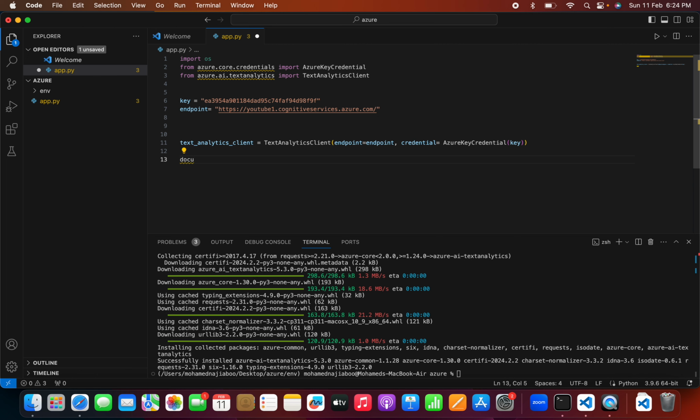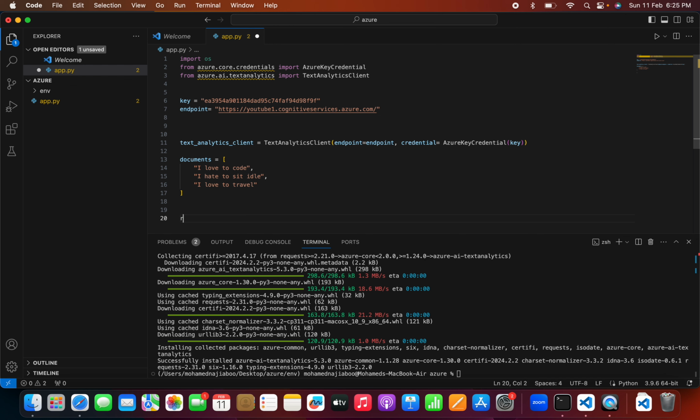Now we can create a few documents here. Okay. Here I can add a document, I love to code. Okay. Maybe I can pass another document like I hate to sit idle. Okay. Then I love to travel. Okay. So these are the three documents that I want to see the sentiments of.